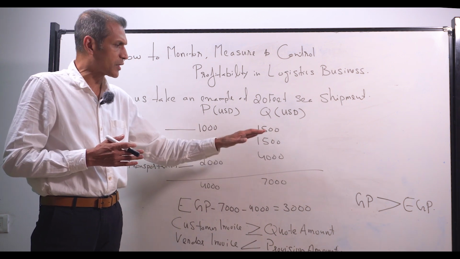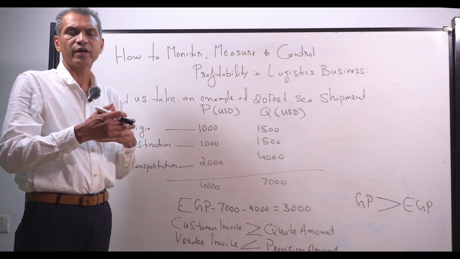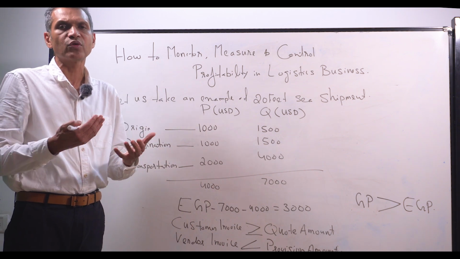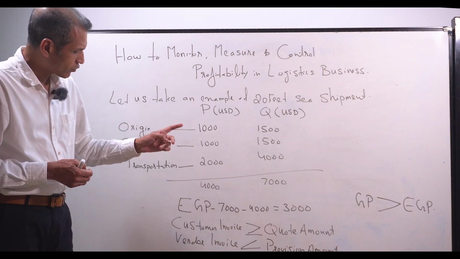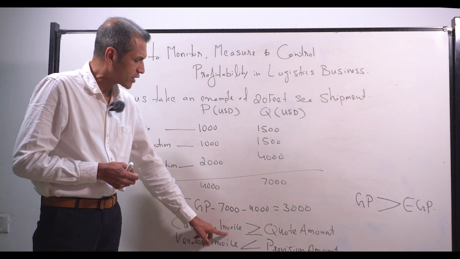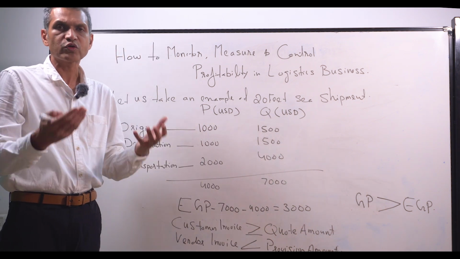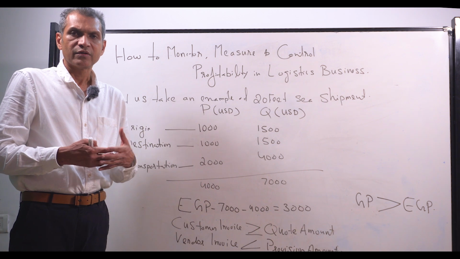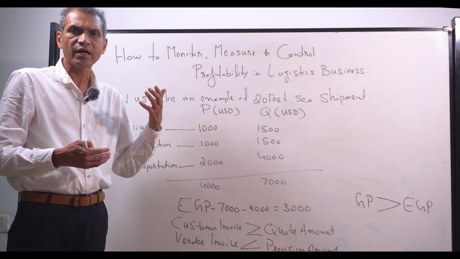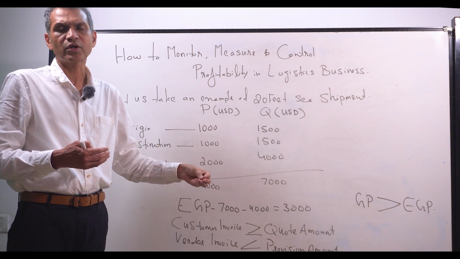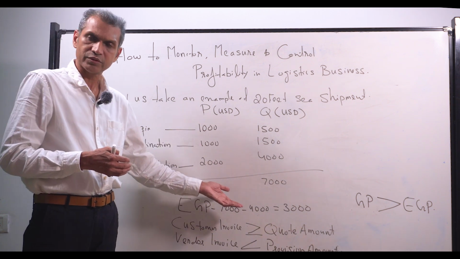Let's consider that this particular quotation is accepted by the customer and we book the job. Now the job execution is happening. The accountant is going to raise the invoice. Whenever the accountant raises the invoice, we have to make sure that the customer invoice is greater than or equal to the quote amount. So we should have a mechanism such that we do not allow the accounting team to raise the customer invoice less than the quote amount. It should always be greater than or equal to the quote amount.